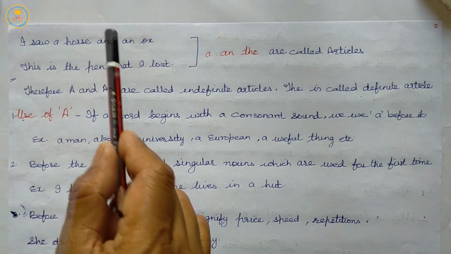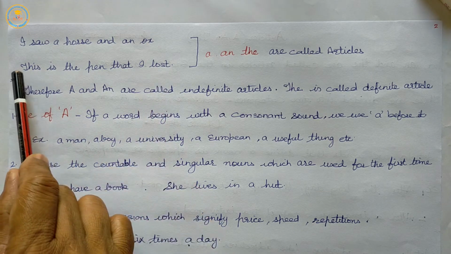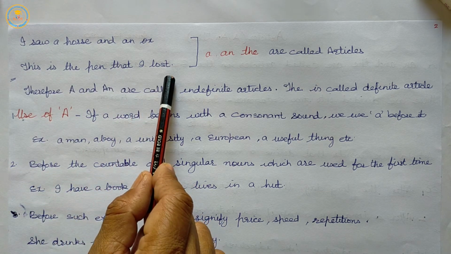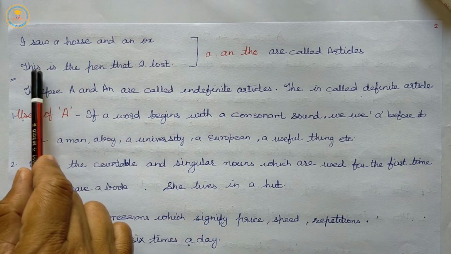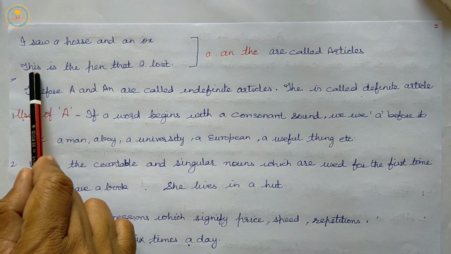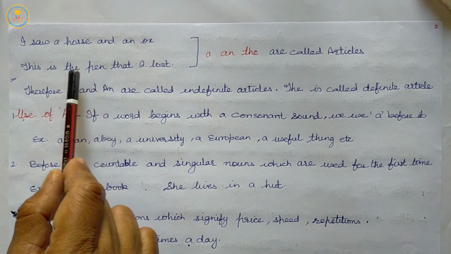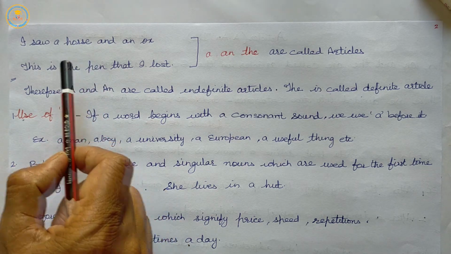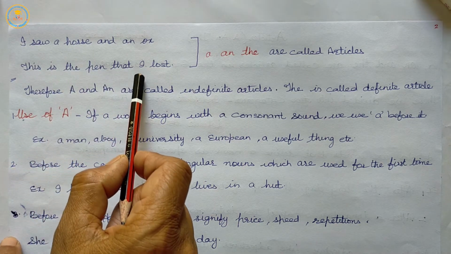This is the pen that I lost. In this sentence, the pen means a particular pen. So, the is the definite article.